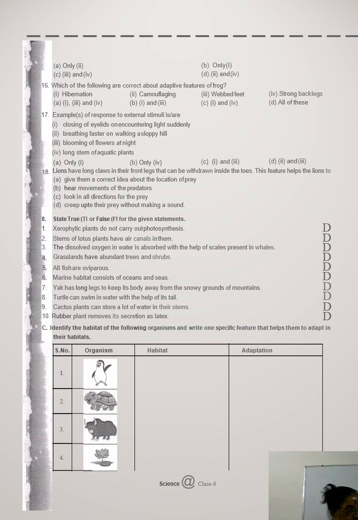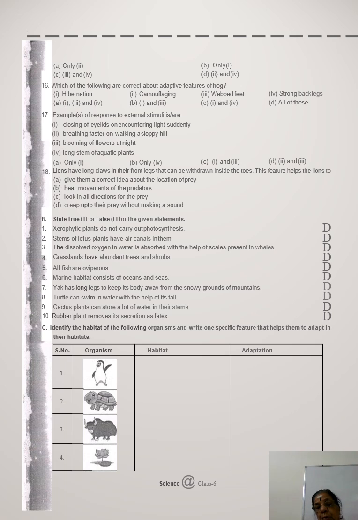Then marine habitat consists of ocean and sea. True. Yak has long leg to keep its body away from snowy ground. False. Then turtle can swim in water. True. Cactus can store lot of water. True. And rubber plant removes secretion as latex. True. So I repeat, first one false, second true, third false, fourth true, fifth false, sixth true, seventh false, 8, 9, 10 வந்து true. I hope you understand.